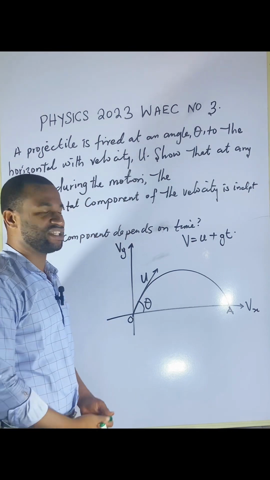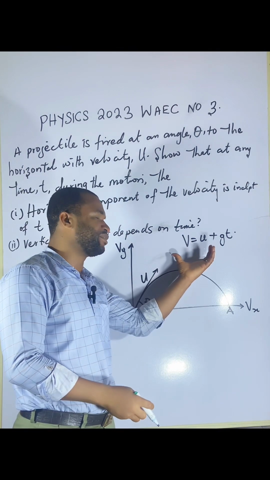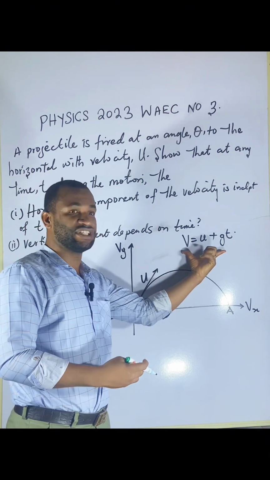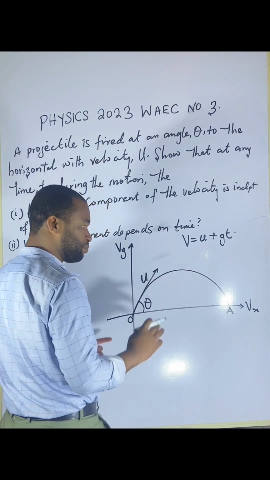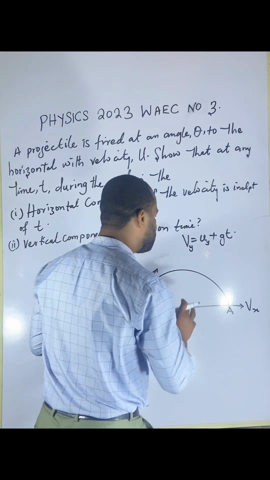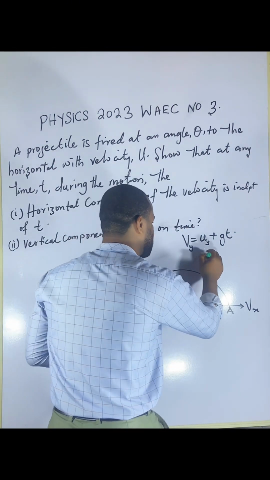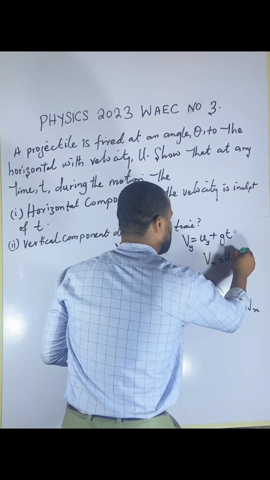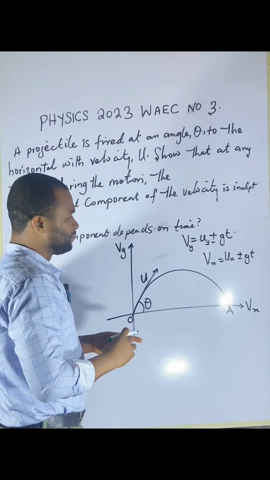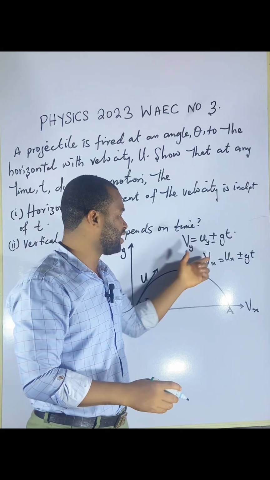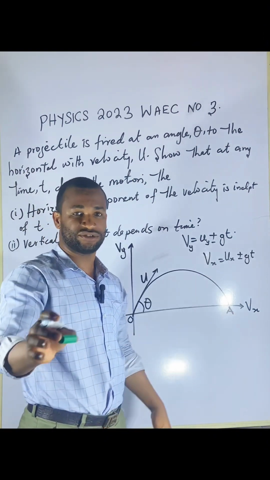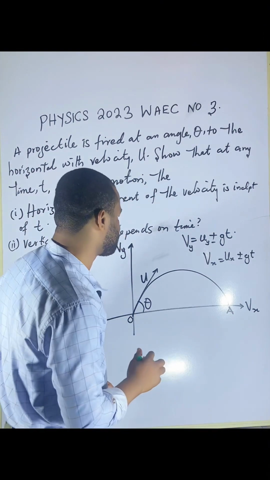When I came to understand the meaning of this formula, it was annoying because this is not the way it should be. Every direction should be stated. So I said that this is just a demo. Now when it comes to the vertical component, this formula is going to be Vy = uy minus gt. This is the vertical component. When it comes to the horizontal component, this formula should have a different format, which is Vx = ux plus or minus gxt. So this is the vertical component and this is the horizontal component. Just take it like this: y represents the vertical and x represents the horizontal. Okay, just pass, don't worry.